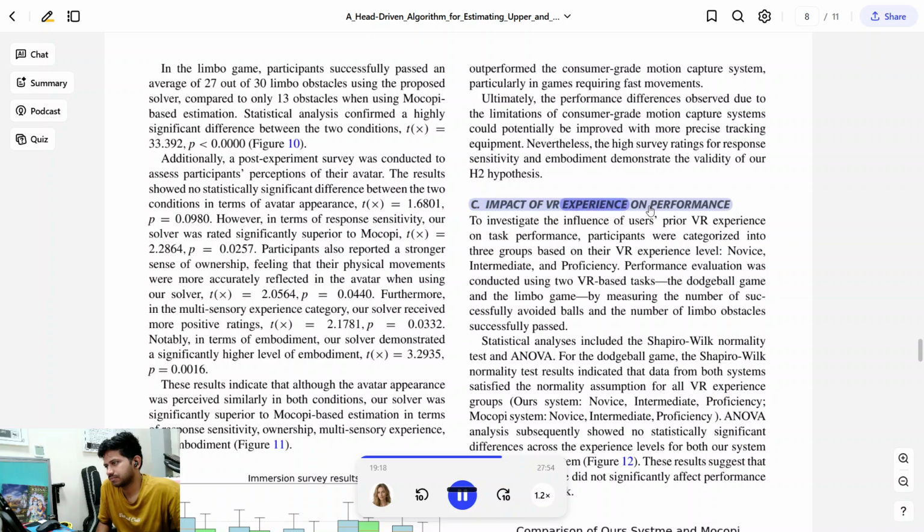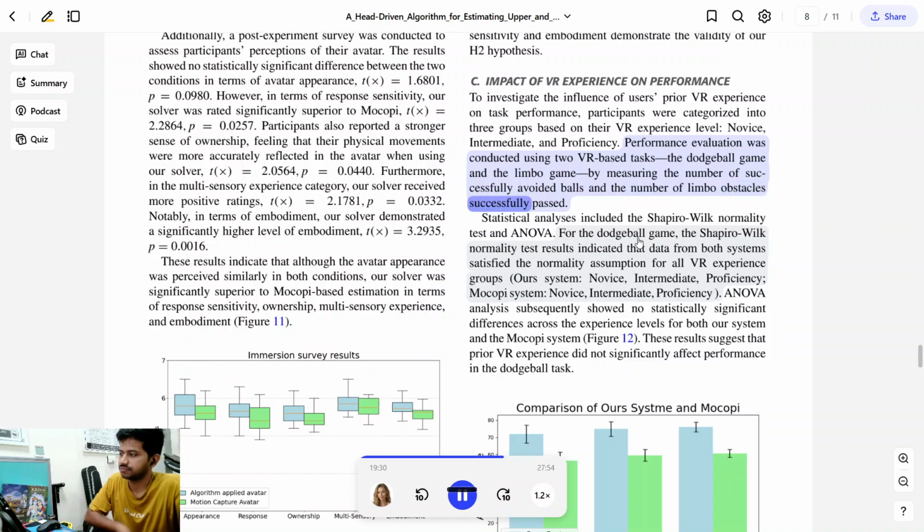See impact of VR experience on performance. To investigate the influence of users' prior VR experience on task performance, participants were categorized into 3 groups based on their VR experience level: novice, intermediate, and proficient. Performance evaluation was conducted using 2 VR-based tasks, the dodgeball game and the limbo game, by measuring the number of successfully avoided balls and the number of limbo obstacles successfully passed. Statistical analyses included the Shapiro-Wilk normality test and ANOVA.